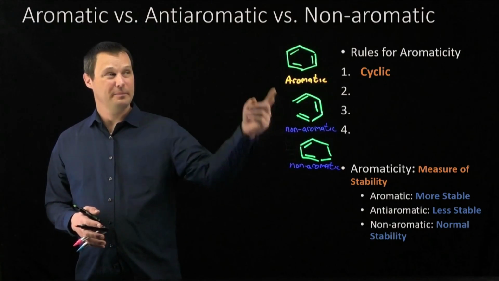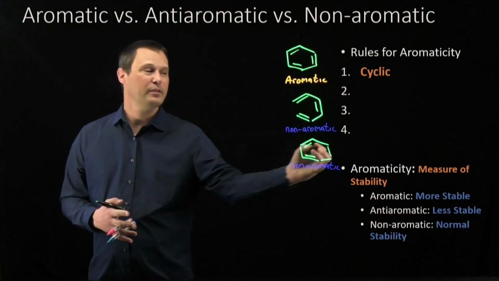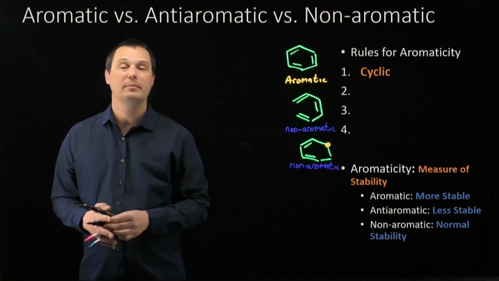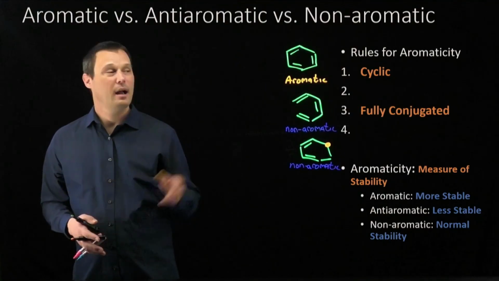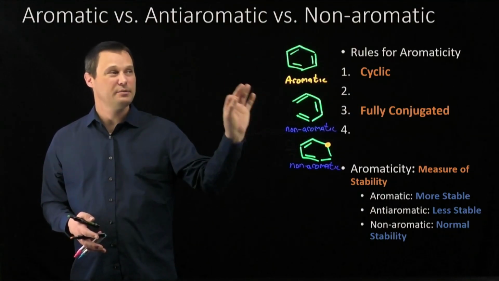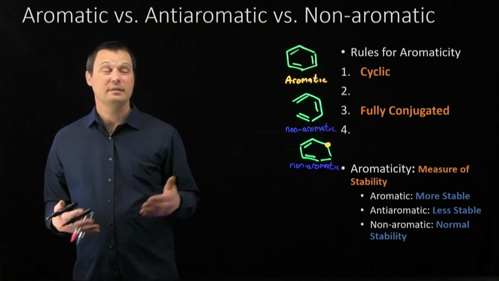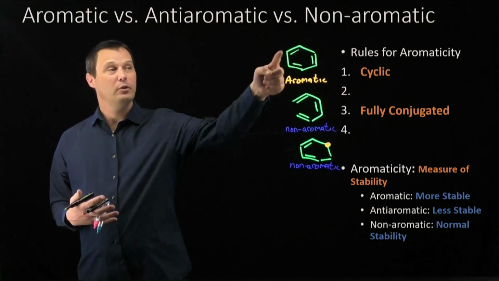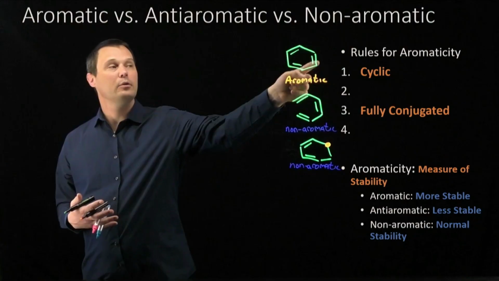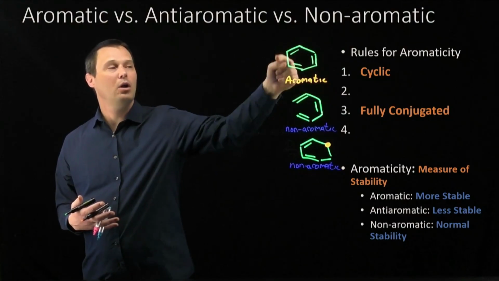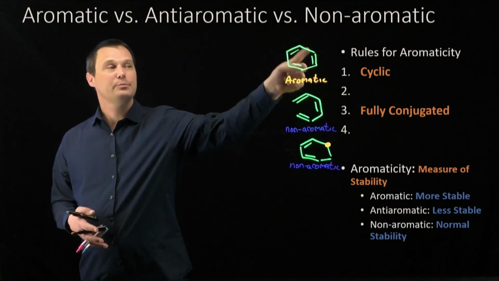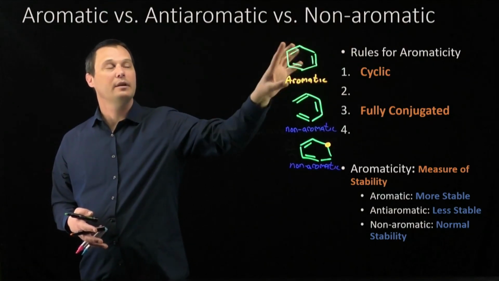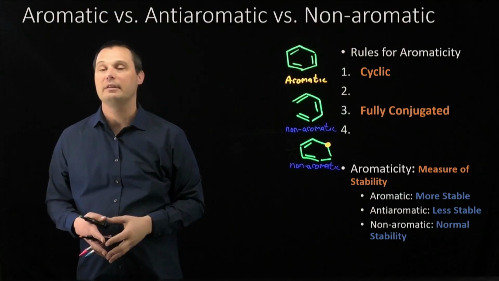For our next pattern, even if the molecule is cyclic, if there's even one sp3 hybridized atom in that ring, the molecule will be not conjugated and not fully aromatic. I'm going to call that rule number 3 in my list. We'll come back to rule number 2 in a minute. Aromaticity is a measure of stability. Fully conjugated molecules have a p orbital on every single atom, and all of those pi electrons are free to delocalize around the entire ring. It's that spreading out of electron density in the cyclic ring that imparts the extra stability to the aromatic molecules.